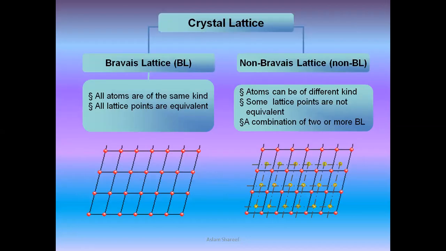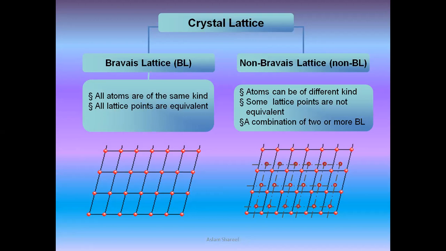So, Bravais lattice. Basically, crystal lattices are classified into two types: Bravais lattice and non-Bravais lattice. Bravais lattice is named after its discoverer Auguste Bravais. In the cubic system, there are three Bravais lattices: simple or primitive cube, face-centered cube, or body-centered cube. So here, let's see what is a Bravais lattice and what is a non-Bravais lattice.